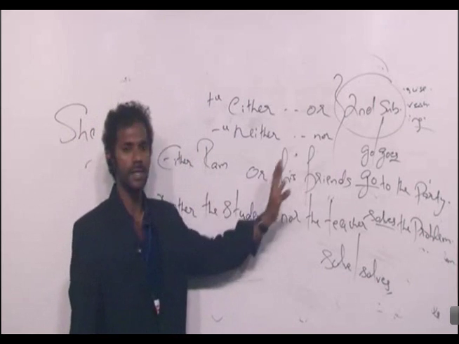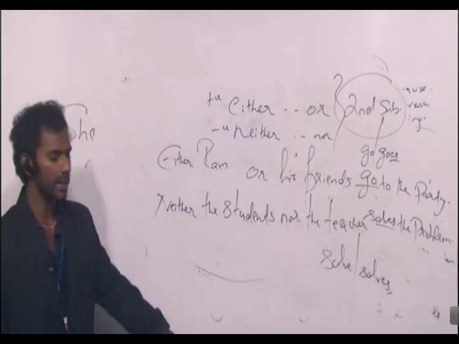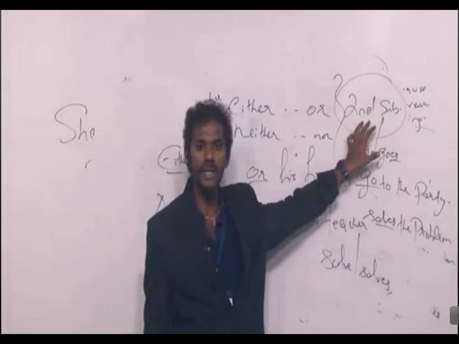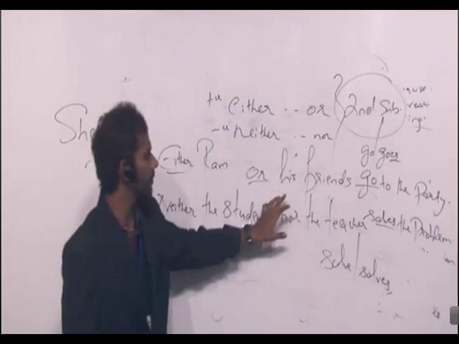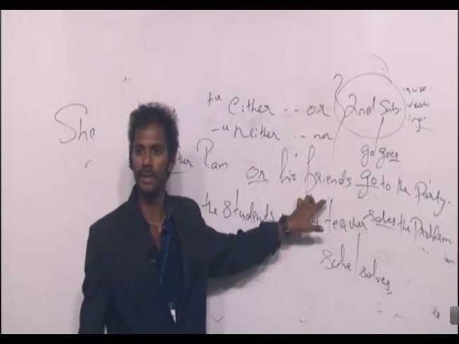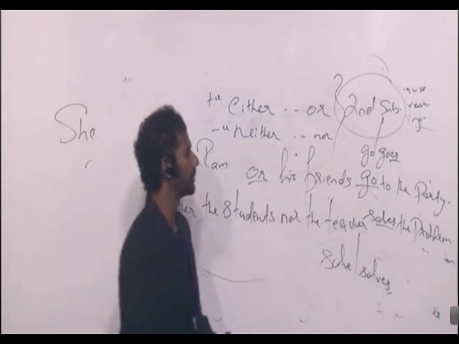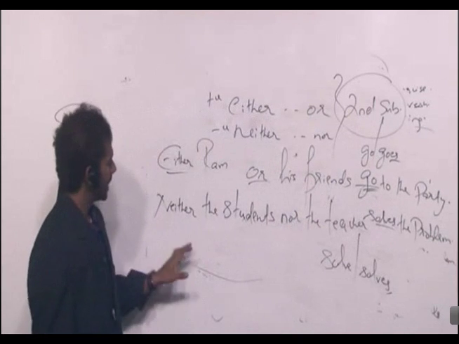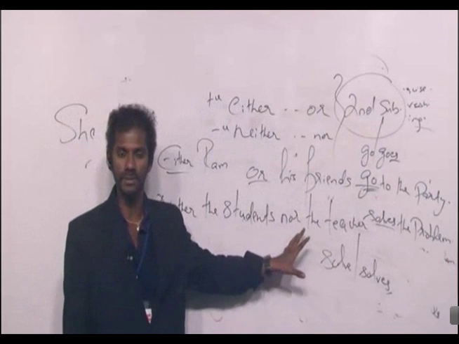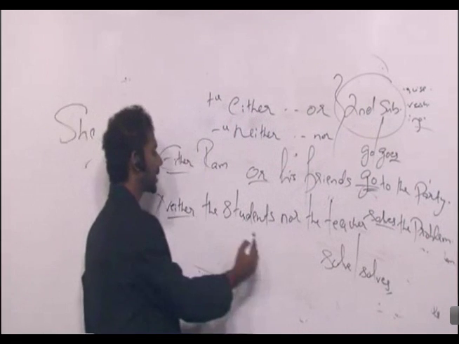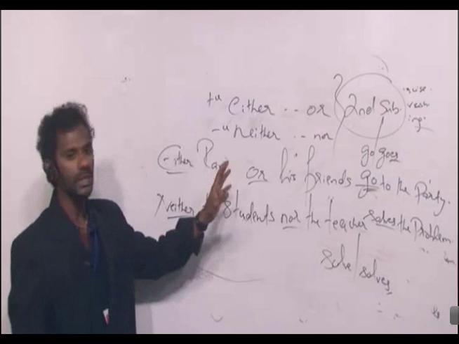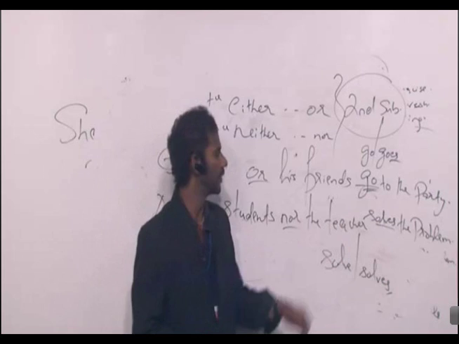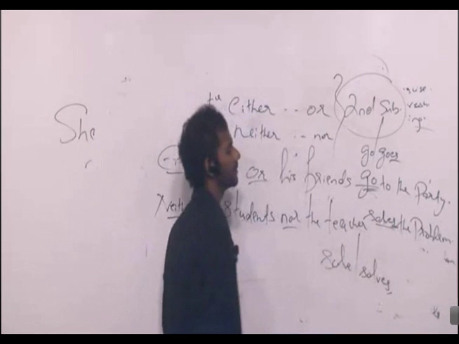Clear? Now come to the first sentence. Either Ram or his friends. The relationship is using either or. So the rule says give importance only to the second subject. What second subject here? Friends. Singular, plural? Plural. Verb also must be plural. Go to the party. Clear? Similarly, neither the students nor the teacher. The relationship is using neither nor. Same rule, give importance only to the second subject. What second subject here? Teacher. Singular, verb must also be singular, solves the problem.